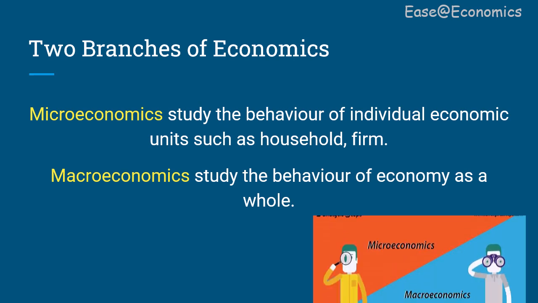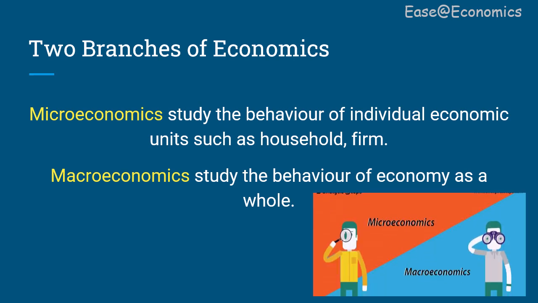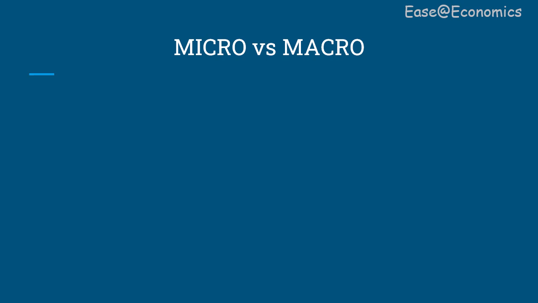Now if you look at the given picture, you will see in microeconomics the person is looking at a single individual at a time. So it shows that microeconomics analyzes the behavior of an individual economic unit, whereas in macroeconomics, you are looking at the whole picture. So macroeconomics is analyzing the behavior of the economy as a whole. I know for beginners it is difficult to understand just from the definition, so let us cover the various aspects of microeconomics and macroeconomics in detail. Let us understand the questions with which microeconomics and macroeconomics deal.